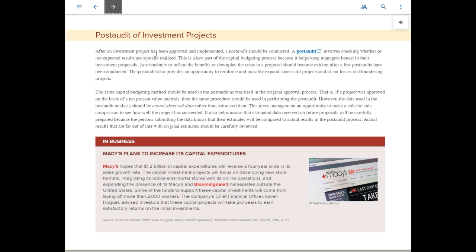This page on post-audit of investment projects is just saying that after you invest in a project, then as you start using it in year 1, 2, and 3, then go ahead and analyze what's going on. Is it hitting the marks that you thought? Is it generating a net positive cash flow? Is net present value still positive? And you're looking at actual numbers now instead of estimated numbers. So it's a way to evaluate your decision, and hopefully it will give you better information in the future so you can make even more accurate decisions as you go forward.